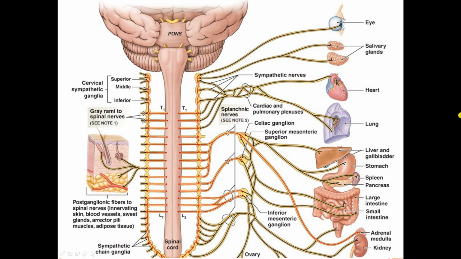This picture represents the nerves innervation of the autonomic nervous system. This is the brain and it is the spinal cord, and these are the nerves which are originated from the spinal cords. These nerves combine together to form the plexus, and these nerves are innervated to all of the major organs like eye, like salivary glands, heart, lungs, liver, gallbladder, stomach, spleen, pancreas, and this is how this innervation has been occurred in the nervous system.